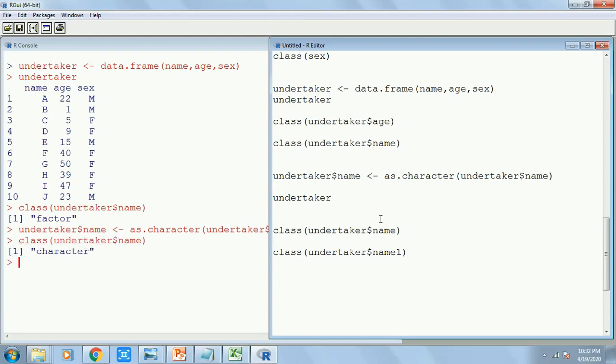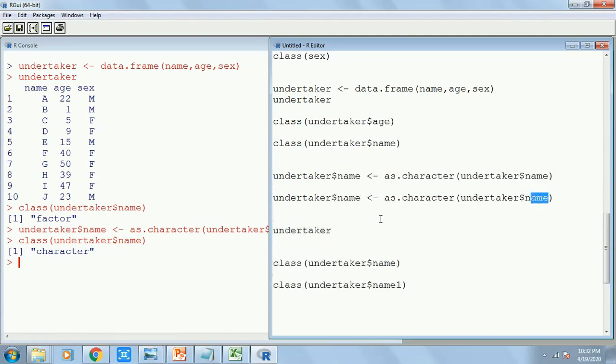Similarly, if I want to change the sex, so how do I do that? Again, I'll have to do it in this way. I will be writing sex as character and change it into sex, but this is not the way I advise you to do, because just imagine, had there been 200 columns, are you going to write these 200 lines of codes like this? No, absolutely not.